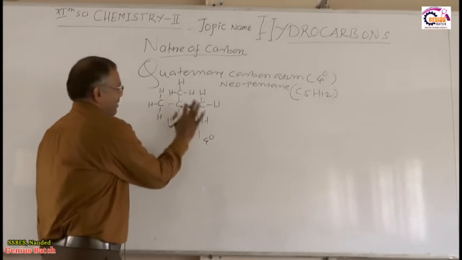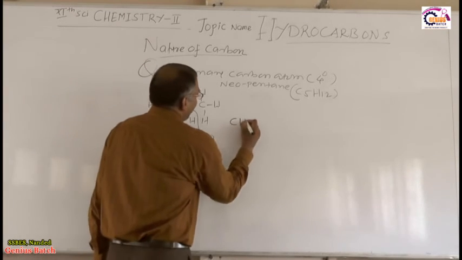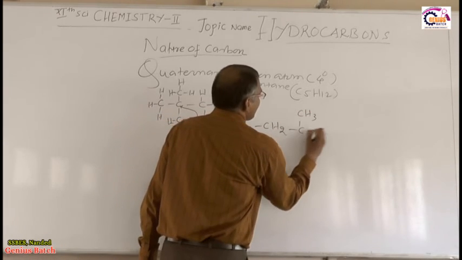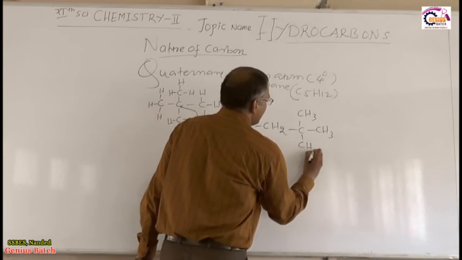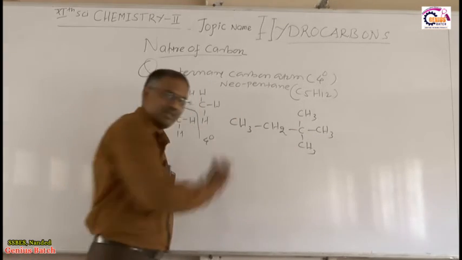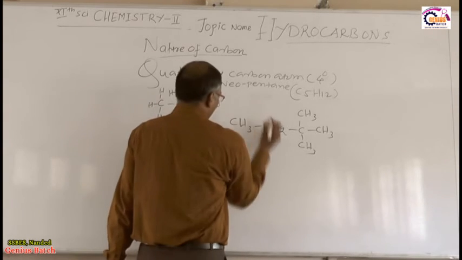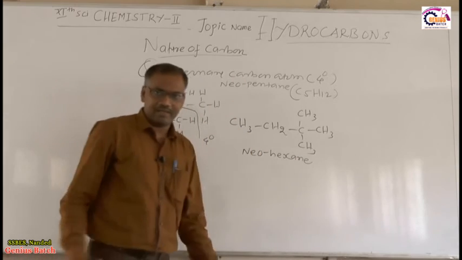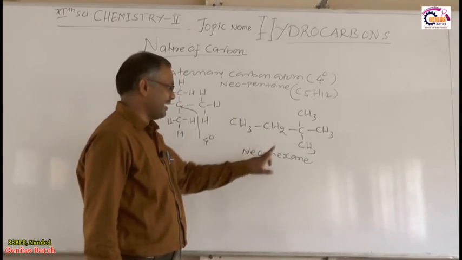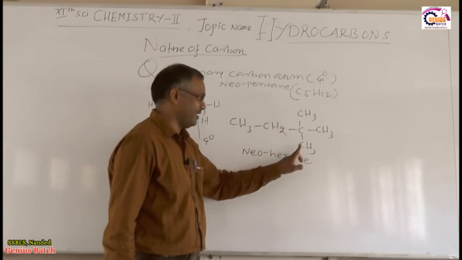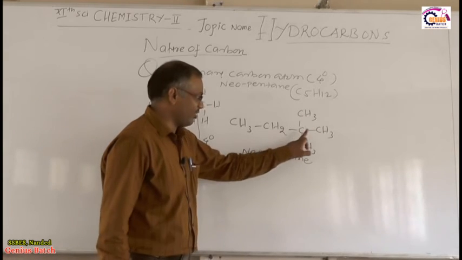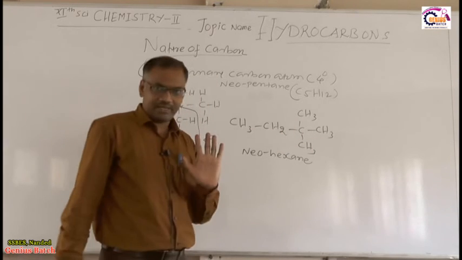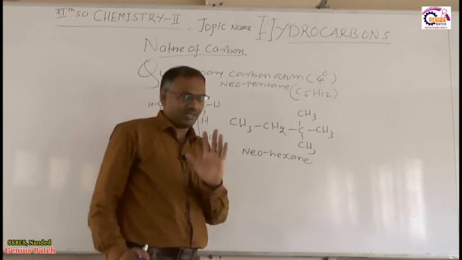Okay. So this is an example of quaternary carbon atom. Suppose I have written the example like this: CH3, CH3, CH3. Count the carbon atoms: 1, 2, 3, 4, 5, 6. How many? 6 carbon atoms are there. So what is the example? Neohexane. So this is called neohexane. Right? Okay. So this carbon atom is secondary, this is primary, primary, primary, primary. But this is the quaternary because this carbon atom is attached to other 4 carbon atoms. 1, 2, 3, 4. Right. Okay. So neohexane contains 1 quaternary carbon atom.